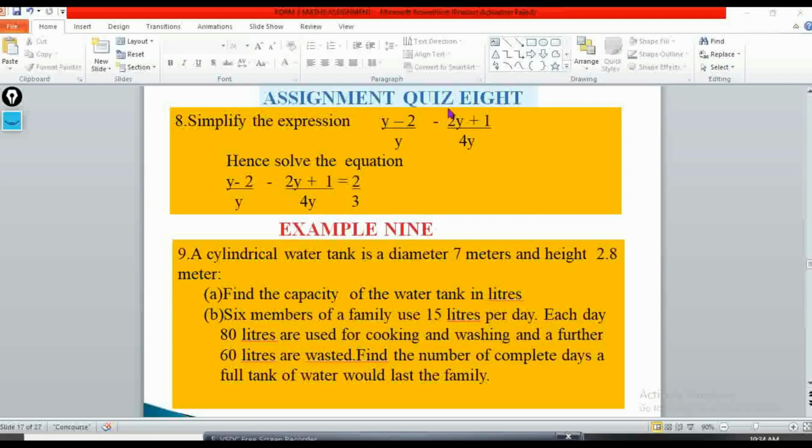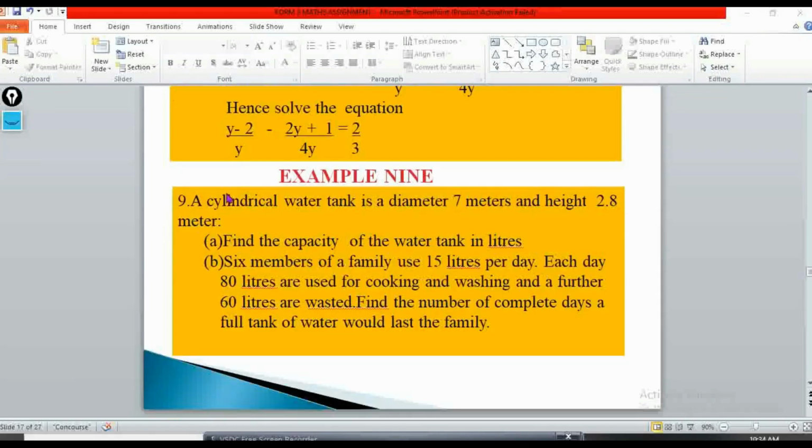Let's look at example 9. In our example 9, we have a cylindrical water tank of diameter 7 meters and a height of 2.8 meters. Find the capacity of the water in liters, and then 6 members of the family use 15 liters per day. Each day 80 liters are used for cooking and washing, and further 60 liters are wasted. So find the number of complete days a full tank of water will last the family. So that's question number 9.